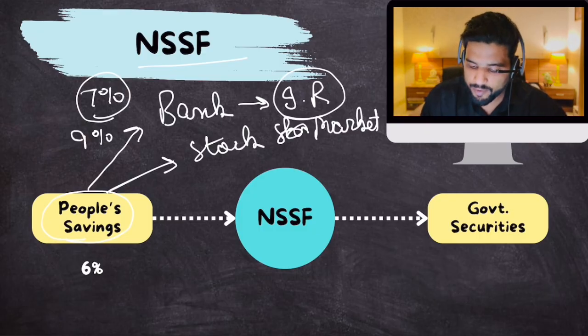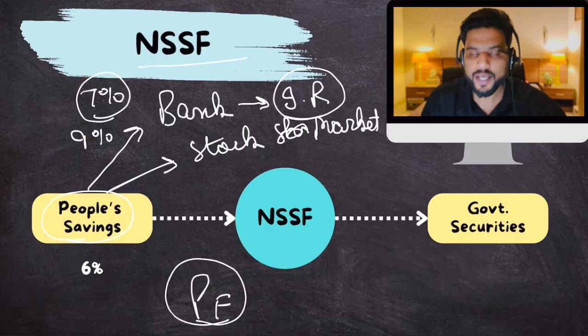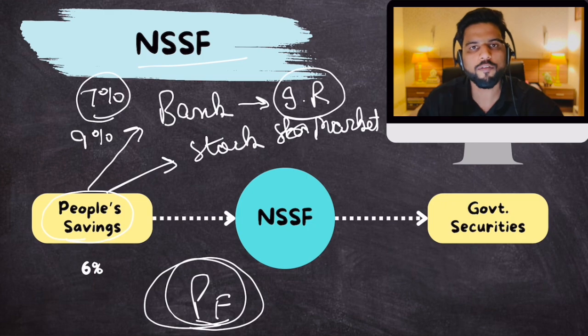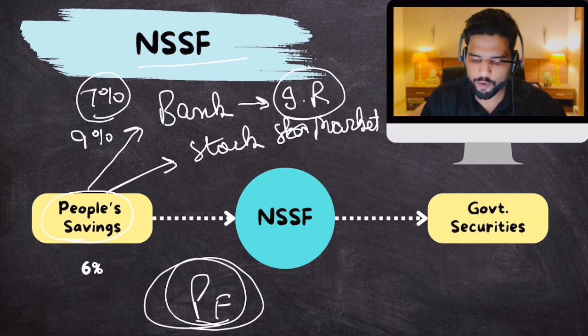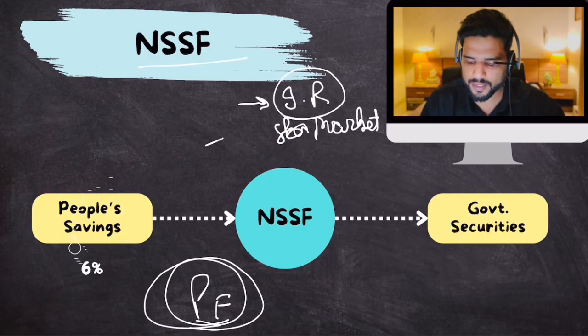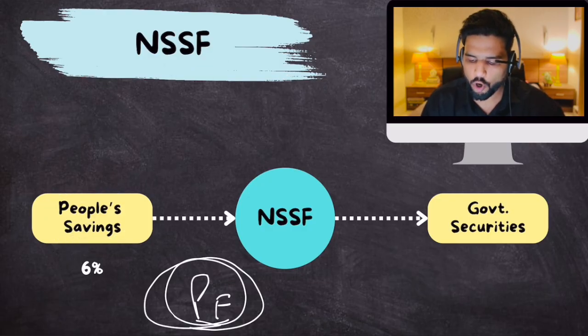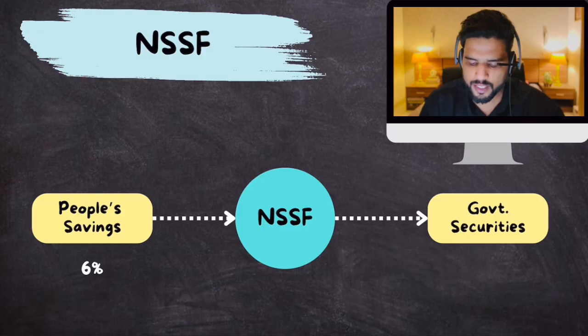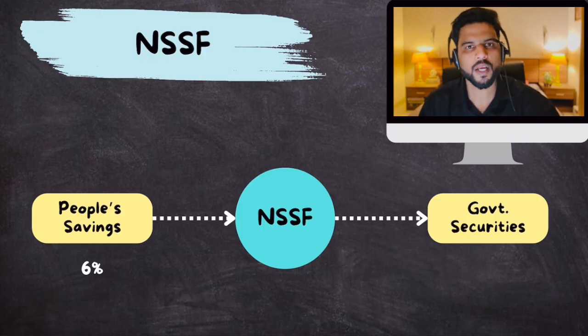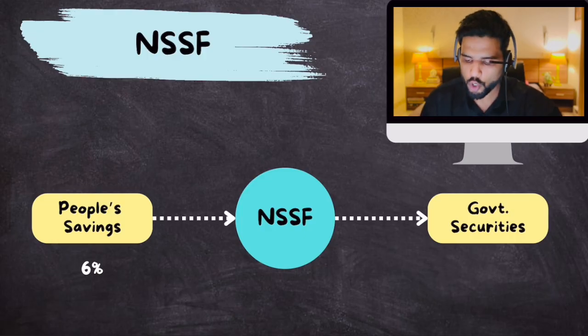Similarly, there is this scheme which many of you are familiar with. It's called Provident Fund. You can park your savings in this Provident Fund, and it would offer you a higher interest rate. So apart from the stock market and banks, people have the option of investing money in these small savings schemes. All the money invested in these small savings schemes goes to the National Small Savings Fund.